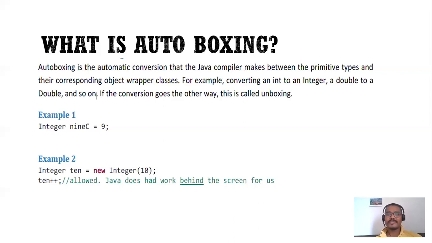So autoboxing is an easy concept. If the Java compiler does the conversion from int to Integer, that is known as autoboxing, and vice versa. If you are converting Integer to int, that means you are doing unboxing.